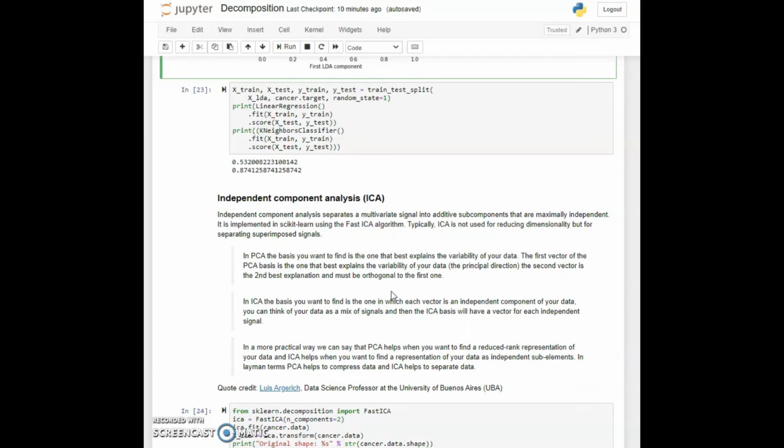Rather than doing the kind of decomposition into dimensions, it is often more useful for separating superimposed signals. For some technical reasons under the hood, it tends to do a better job when you might have multiple signals coming in. Those can be perhaps multidimensional signals that have been overlaid on what you are able to actually observe.